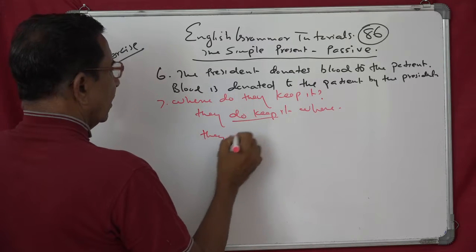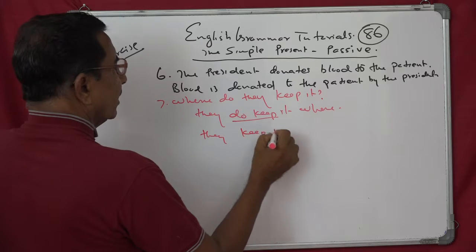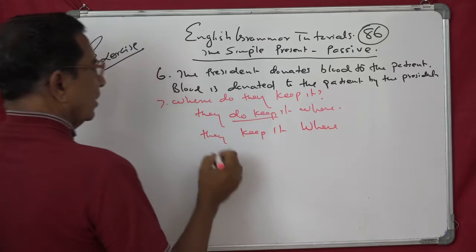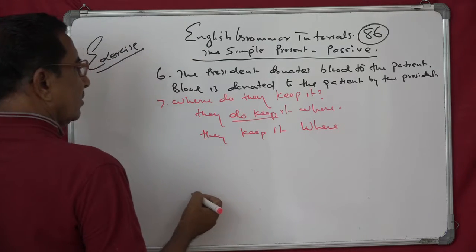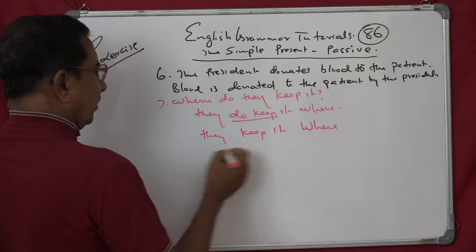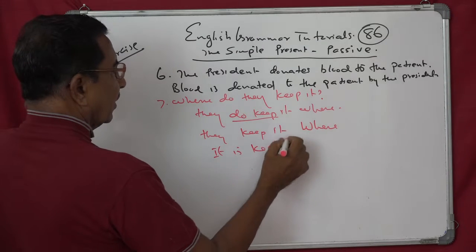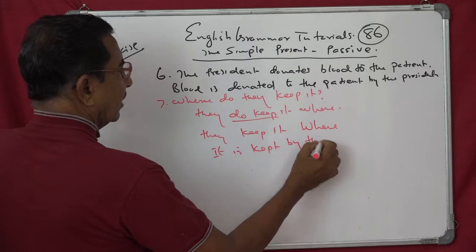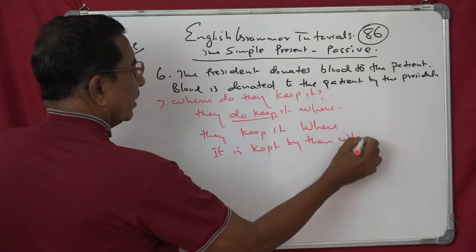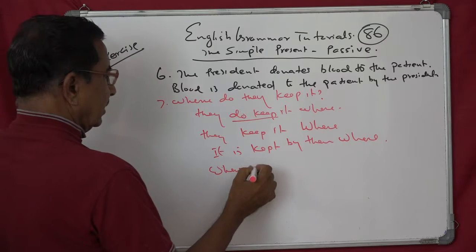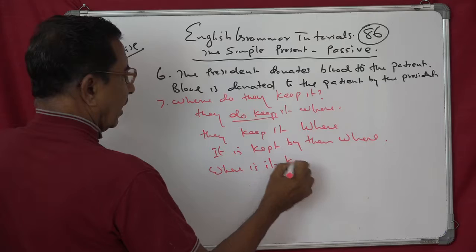They keep it where. Now the passive will be it is kept by them where. Now question, where is it kept?